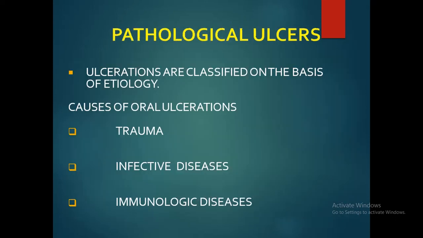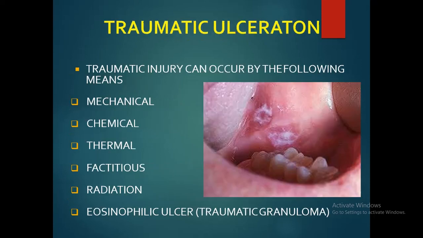What are the pathological ulcers? The different causes of pathological ulcers include trauma, infective diseases and immunological diseases. As the list is very long, we will discuss half of the causes today and half in our next lecture. Now, the first is the traumatic ulcer.